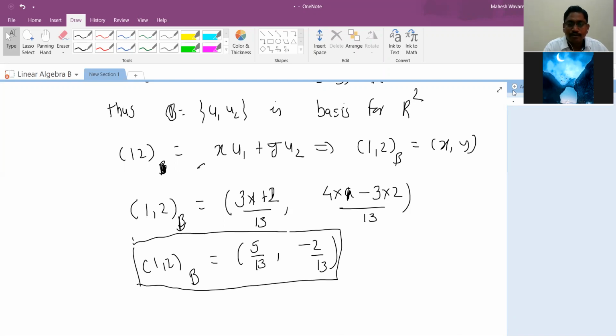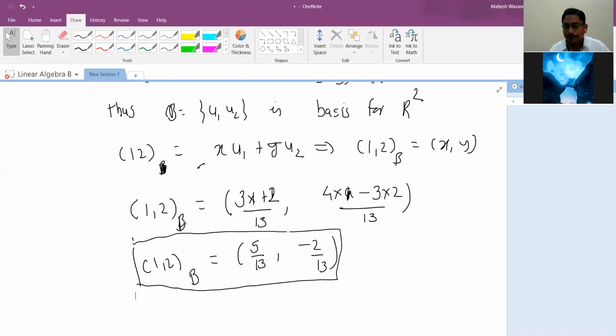Means what? You just need to express that vector in the linear combination of that suffix basis. Once you express in the basis, the whatever scalars you have taken in order, that write in order form or Cartesian coordinate form, that will be the coordinate of that 1, 2,